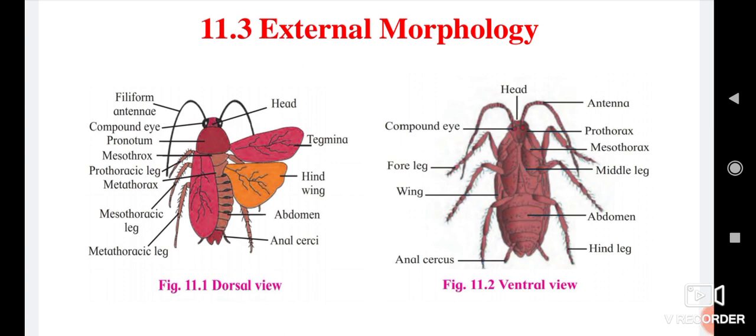External morphology: shape and size. The shape of cockroach is elongated, bilaterally flattened, symmetrical, and dorsoventrally flat body. Triploblastic, eucoelomate, and truly segmented animal. The body cavity is called hemocoel, filled with hemolymph. Hemolymph is the blood of cockroach.